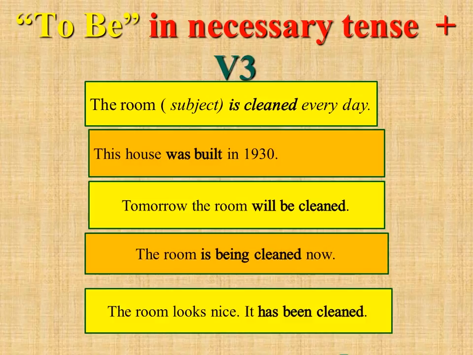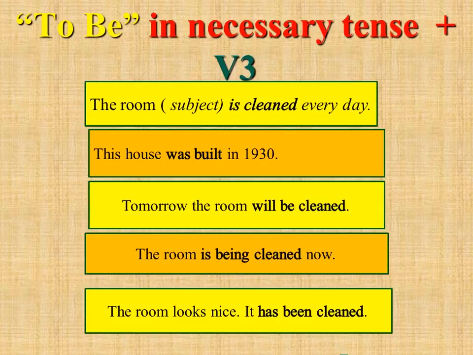The house was built in 1930. So 1930 means that it was in the past. This house was built means that somebody built the house in 1930. So again, it's past passive construction.